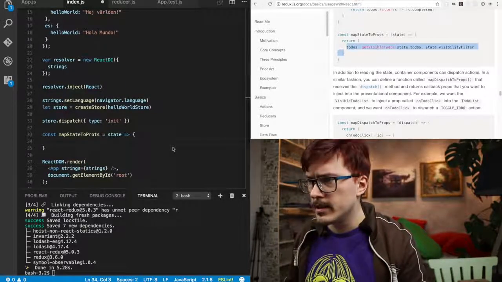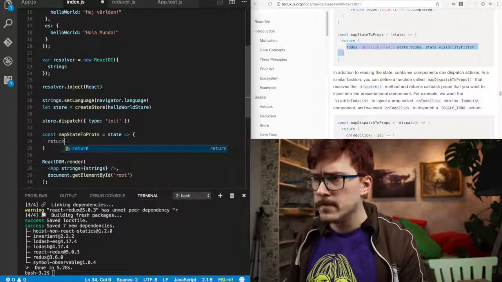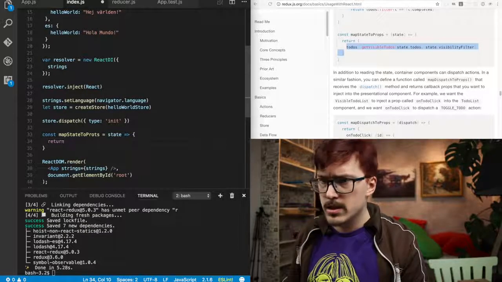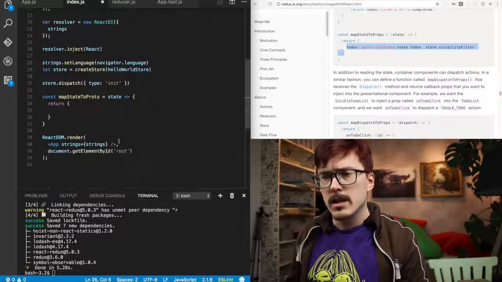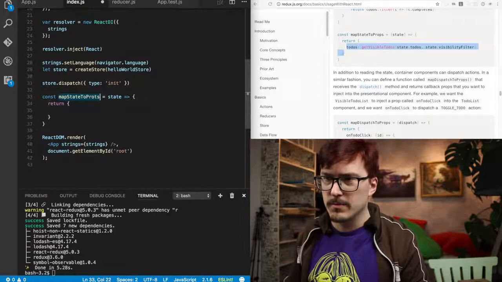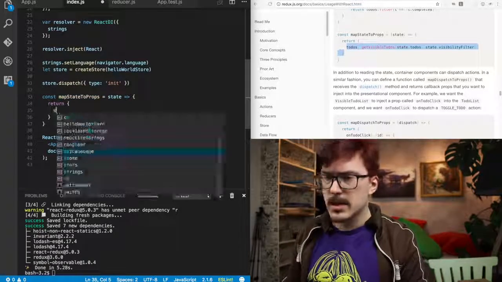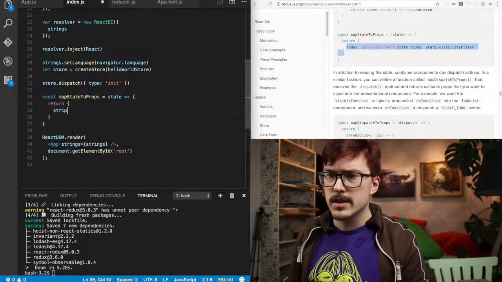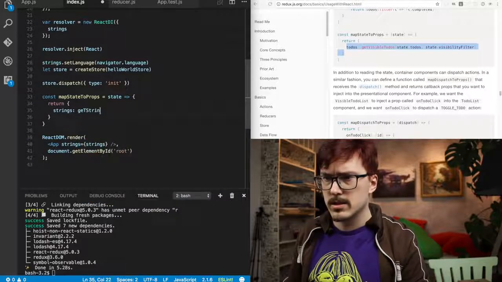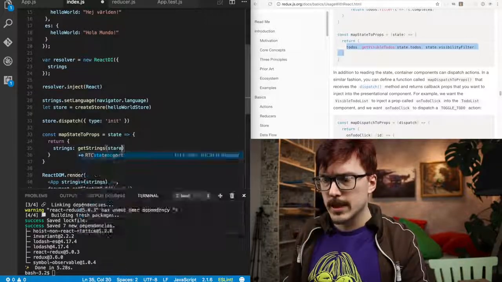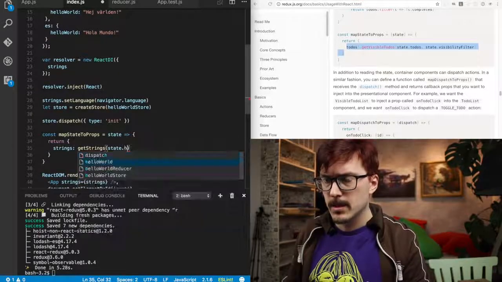Okay, cool, and this should return an object with props. And this is gonna have, oh yeah, I think that this should return the strings, and then that is get... hang on, get strings, and this will take the state.